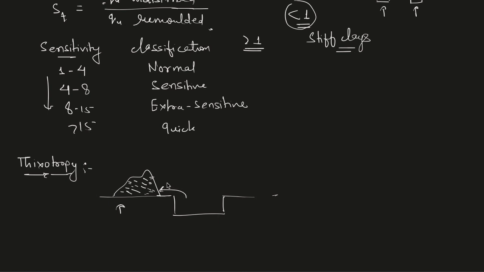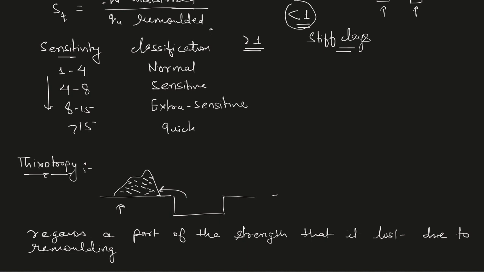It will have some additional strength. So this property, due to which the soil regains a part of the strength that it lost due to remolding, is known as thixotropy, and we measure it at unaltered moisture content.